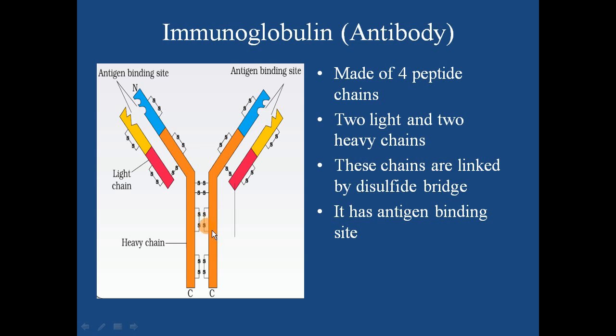Like this, I have written here: antibody is made up of 4 peptide chains, 2 light and 2 heavy chains. These chains are linked by disulfide bridge, and it has this variable antigen binding site. This is your variable region where antigen will bind.